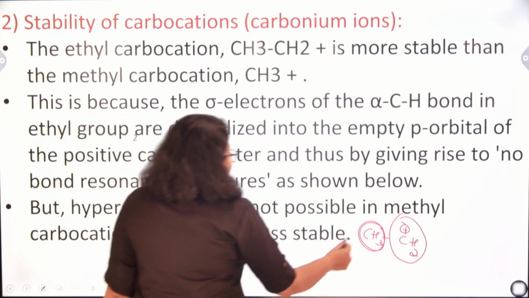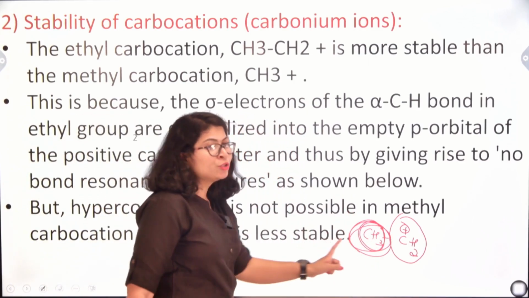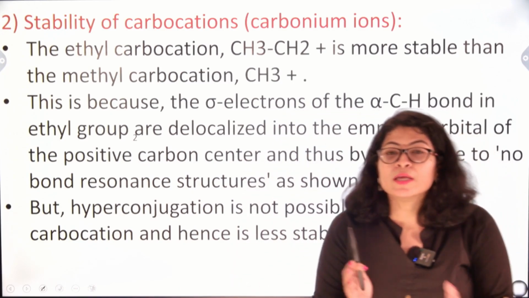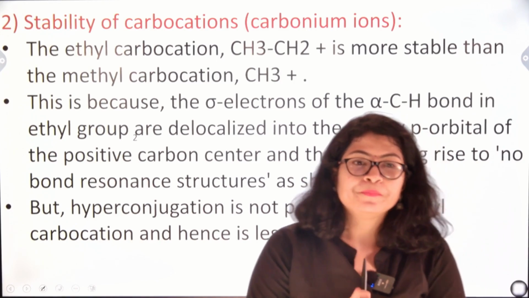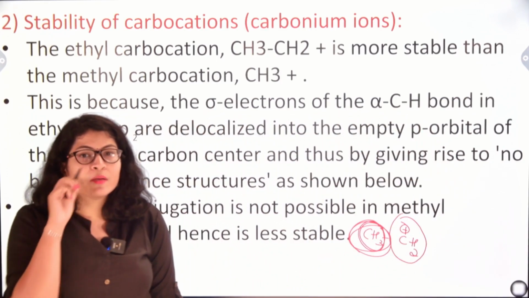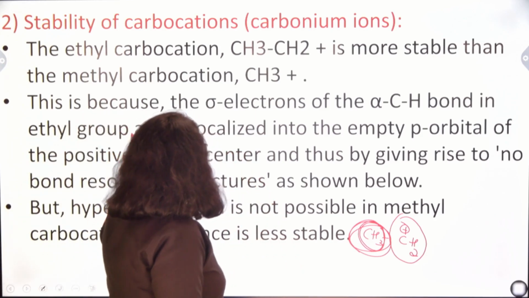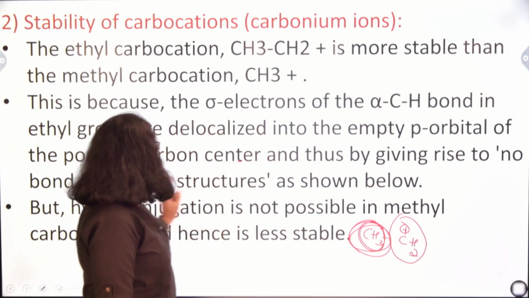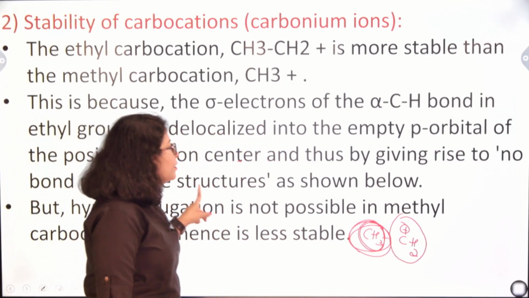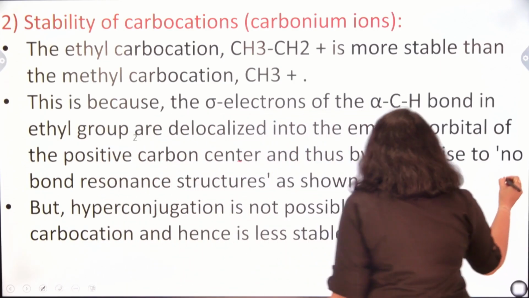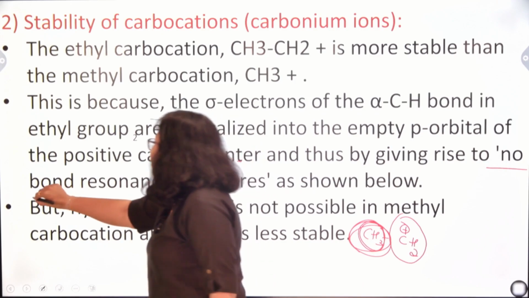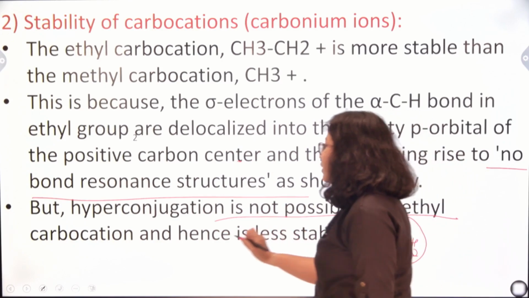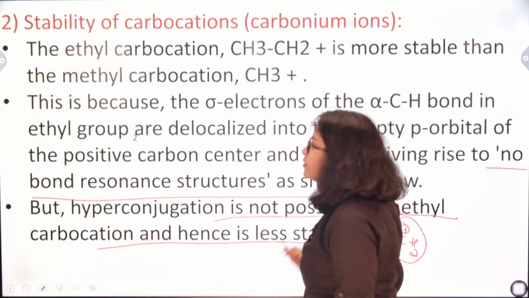Now the presence of this alkyl group attached to this carbon atom results in an increase in the stability of the carbocation. This is because the sigma electrons of the alpha carbon-hydrogen bonds in the ethyl group are delocalized into the empty p orbital of the positively charged carbon center, thus giving rise to no bond resonance structures. But hyperconjugation is not possible in case of methyl carbocation, and hence it is less stable.